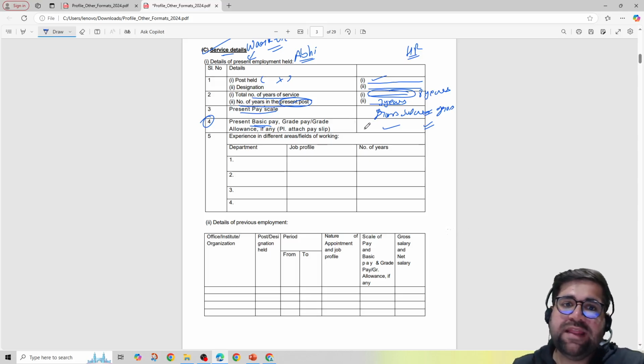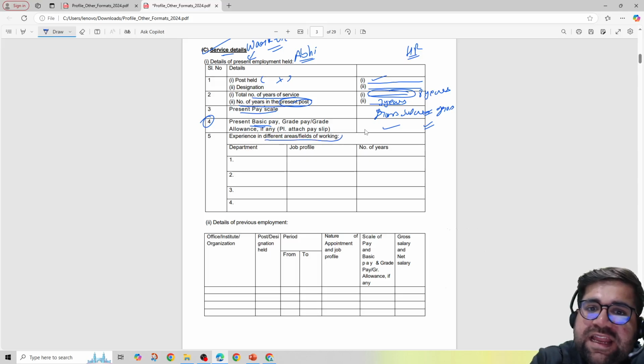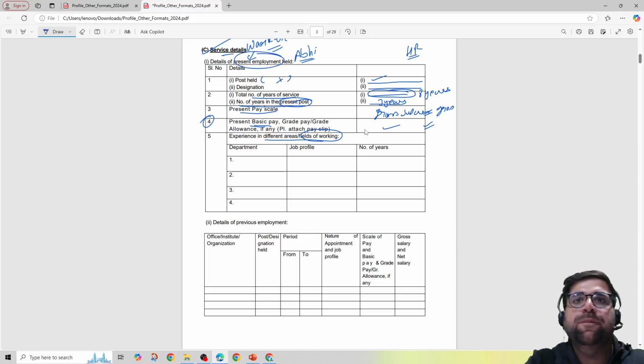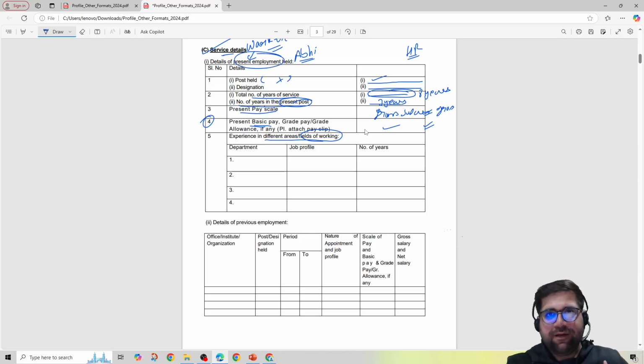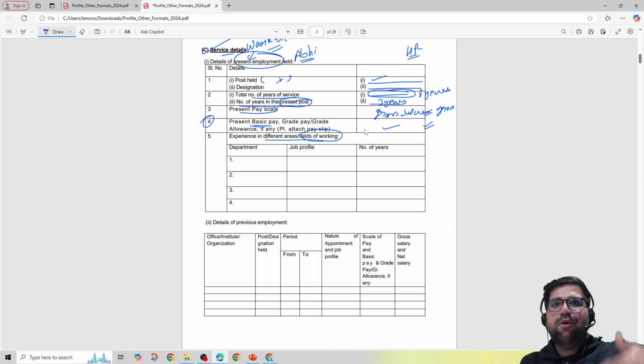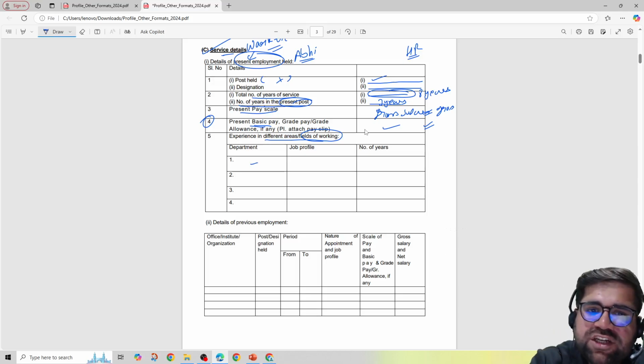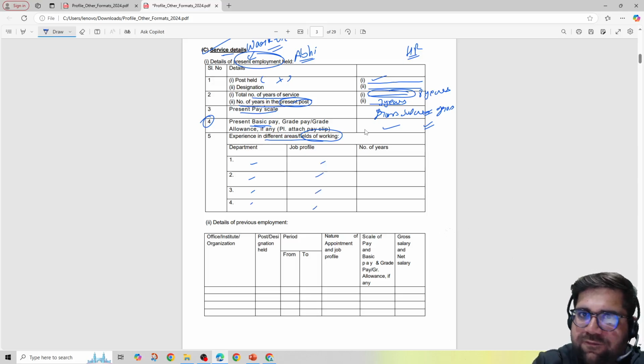Okay, then comes your experience in different areas or fields of working, but this is only about the present employment. For example, in a bank I was previously a clerk, now I am a PO. But I would have worked in multiple departments, right? Like a clerk can work in cash department or a loan department, all that stuff. So you have to mention the departments in which you have worked and what was your profile, which work you were doing, and how many years.